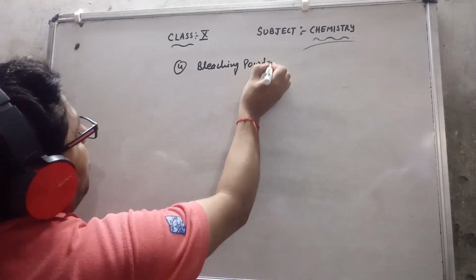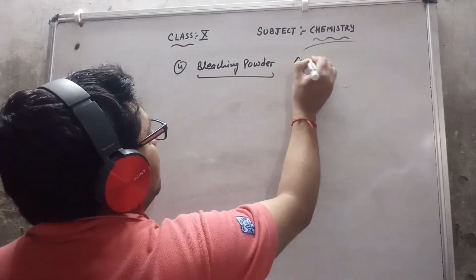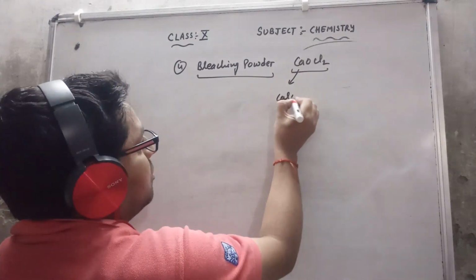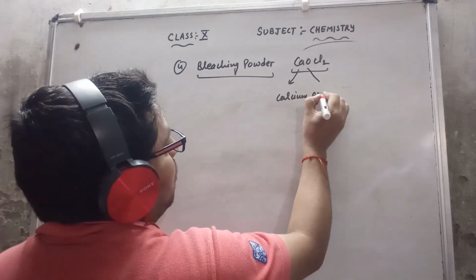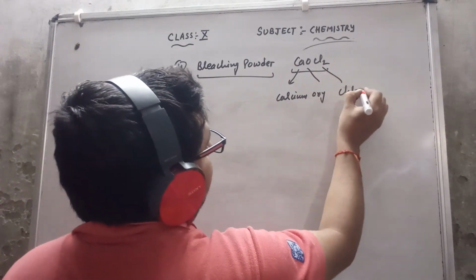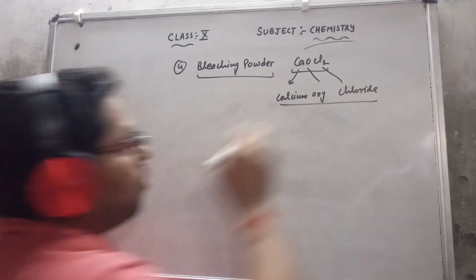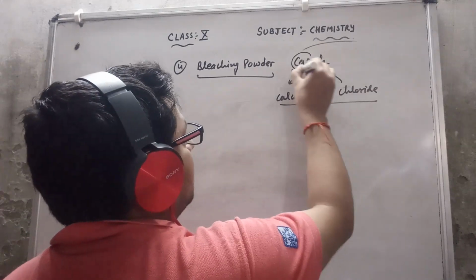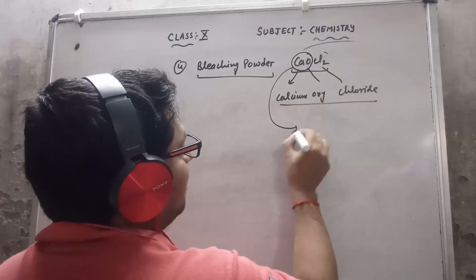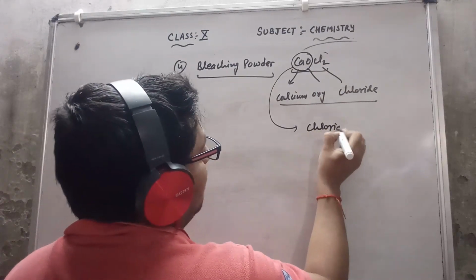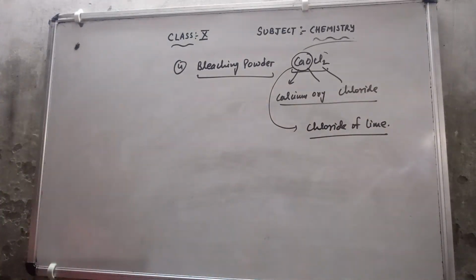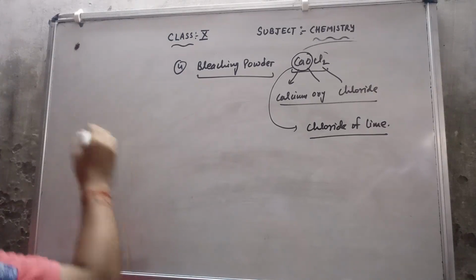The formula of bleaching powder is CaOCl2, and its chemical name is: Ca meaning calcium, O meaning oxy, Cl meaning chloride. So that is calcium oxychloride, that is its chemical name. Now this is also known as chloride of lime. CaO is lime, and this is chloride, so its name is chloride of lime. Now I will discuss with you the preparation of bleaching powder.